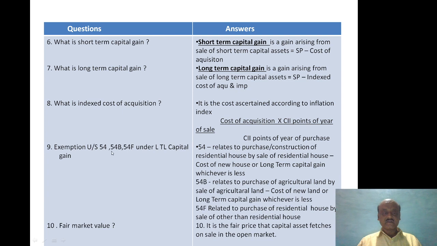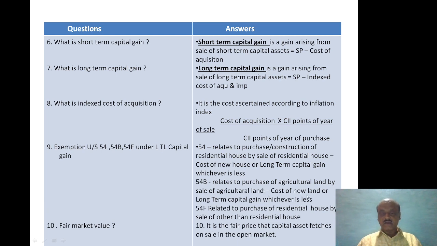Then exemption under section 54, 54B, 54F. Section 54 relates to purchase or construction of residential house by sale of residential house. The cost of new house or long-term capital gain, whichever is less, is deductible, exempted. Next, 54B relates to purchase of agriculture land by sale of agriculture land.